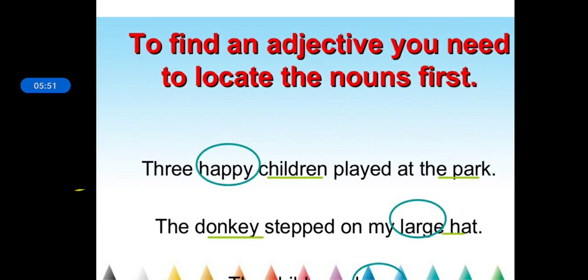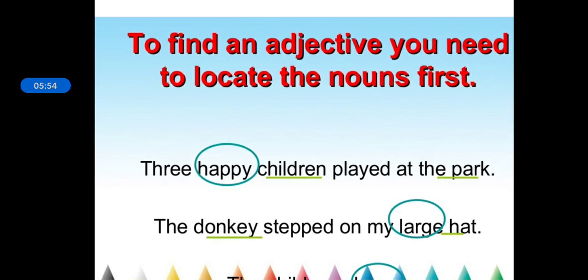So, how to find an adjective? To find an adjective, first you need to locate the noun in the given sentence. For example, 3 happy children played at the park. So first you need to underline the noun. In this sentence we can see children and park. These are the nouns. And what describes children? What is the extra information about the children given in the sentence? The children are happy. So happy becomes your adjective.